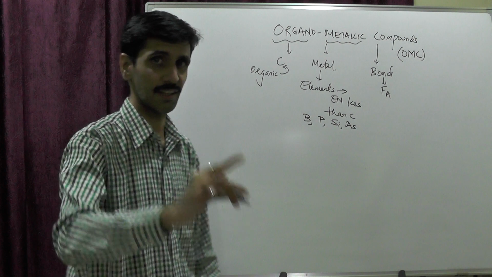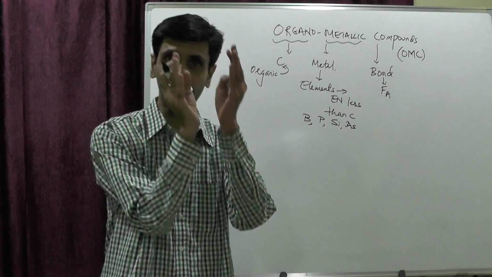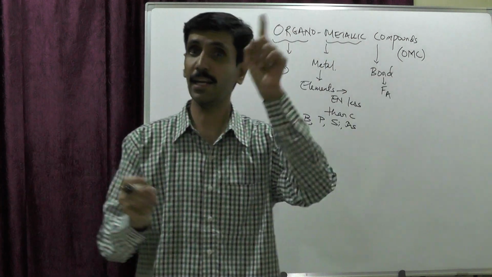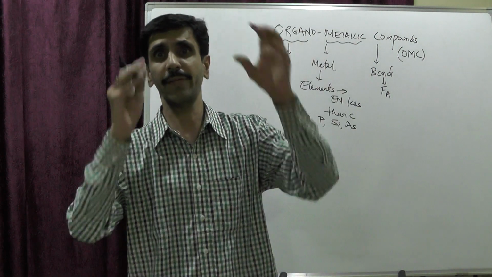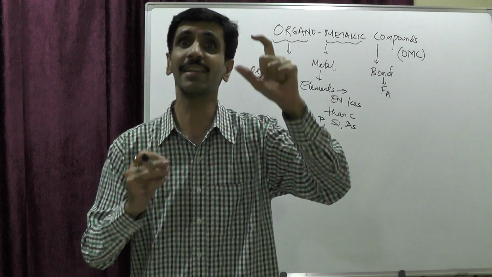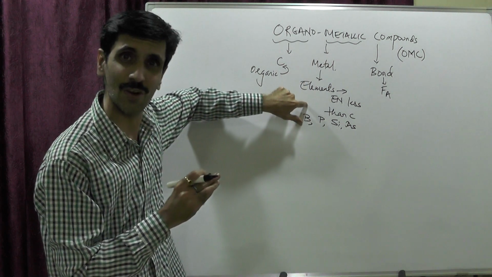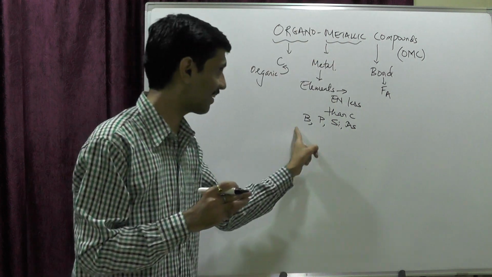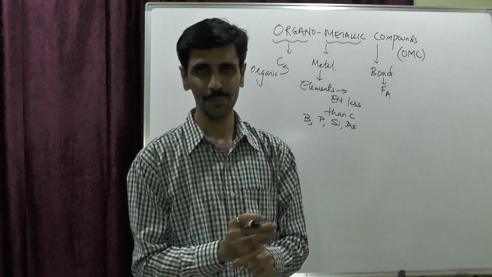These are elements of the P block, and in their respective groups they are situated towards the top. You know very well that in the P block, with group numbers from 13 to 18, elements situated towards the top are generally non-metallic. But still I consider them over here under the category of metal, because these elements have electronegativity less than carbon.